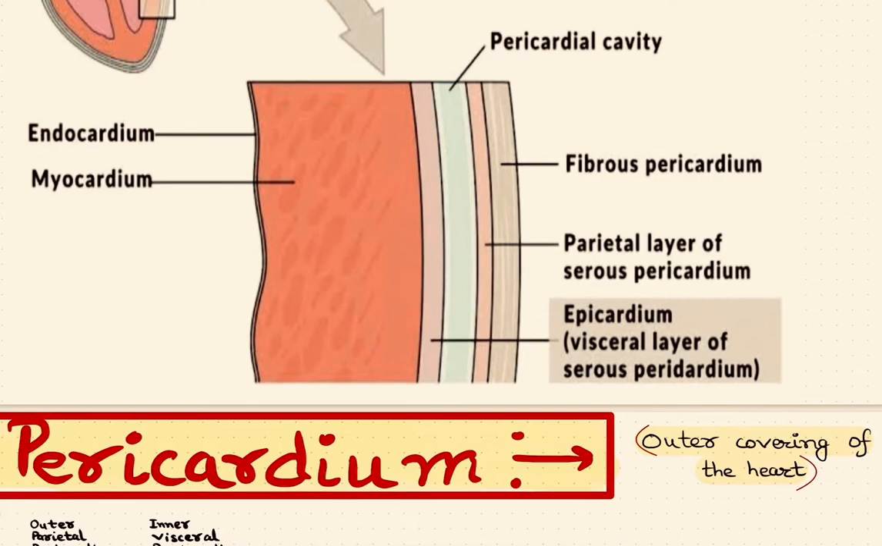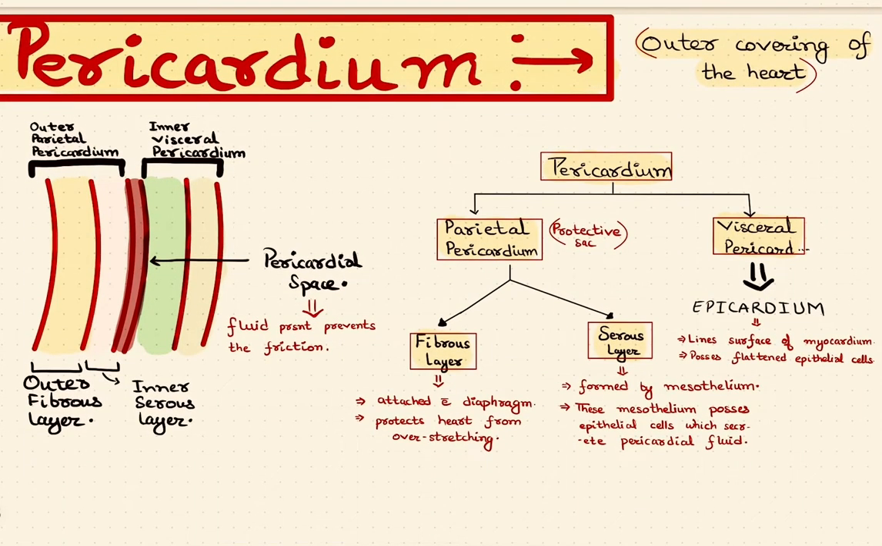Now, you can see pericardium has many layers. Pericardium is divided superficially into two more layers. The first one is parietal pericardium. This is the outer parietal pericardium, and the inner layer of the pericardium is visceral pericardium. This is the visceral pericardium. Now the outer parietal pericardium has two further layers: outer fibrous layer and inner serous layer.